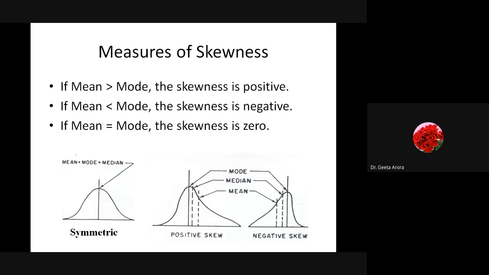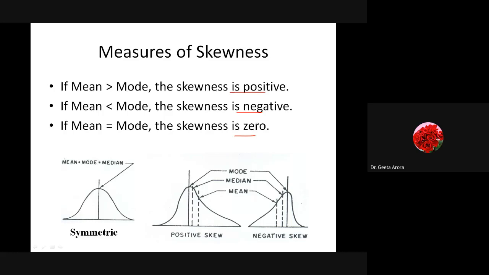We are not going to discuss skewness elaborately, because skewness is to be calculated using either the mean, median, and mode. There is one formula given by Pearson, but it is not in our course. Skewness is also measured with the help of moments. As we have learned moments, I have added this so that you know what skewness is. If we relate it through mean and mode, these are the conditions based upon which the skewness can be positive, negative, or 0, but I'm not elaborating it here. If you are interested, you can go through it.